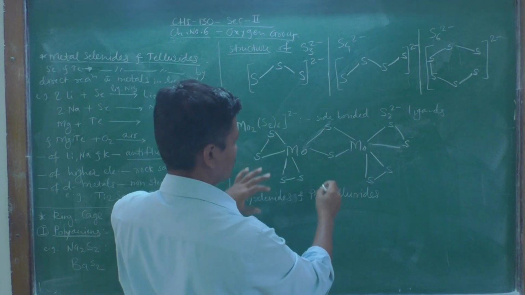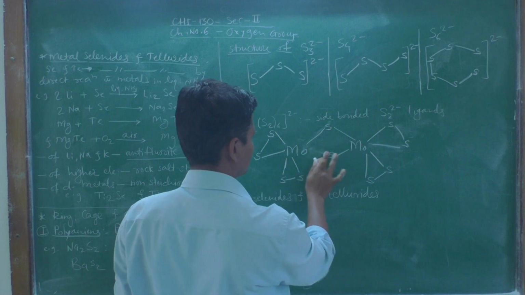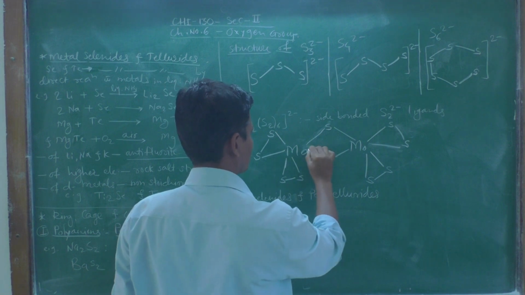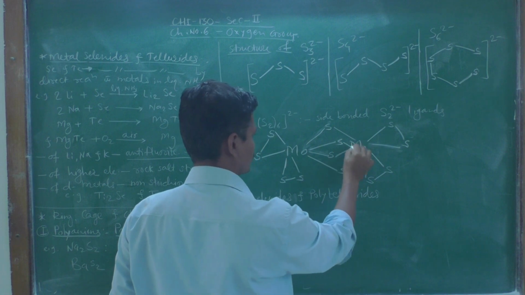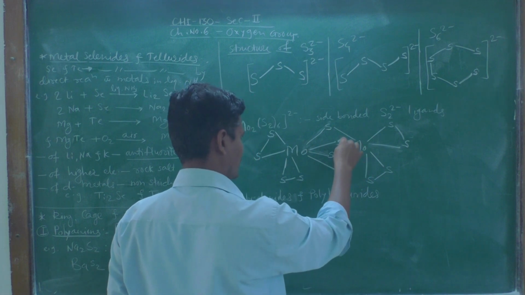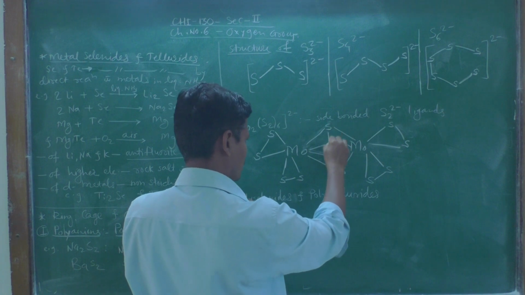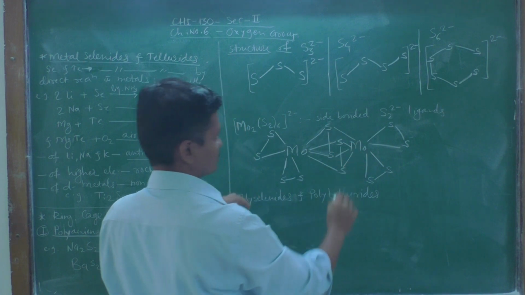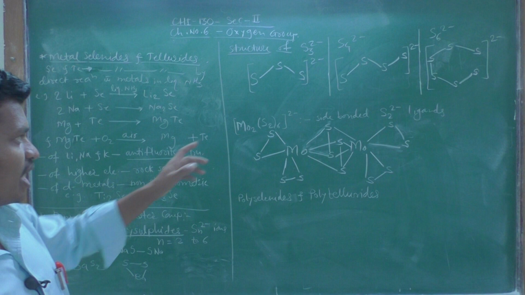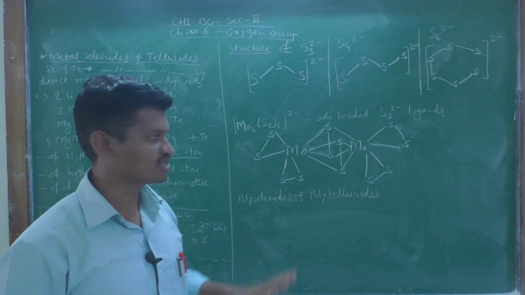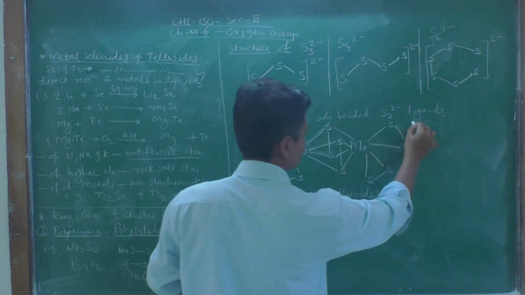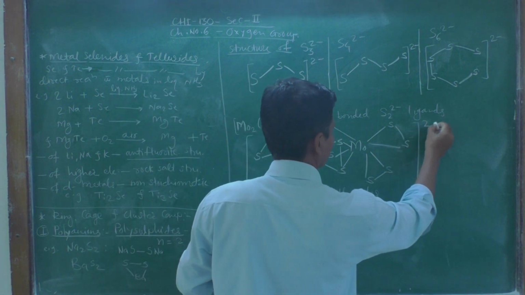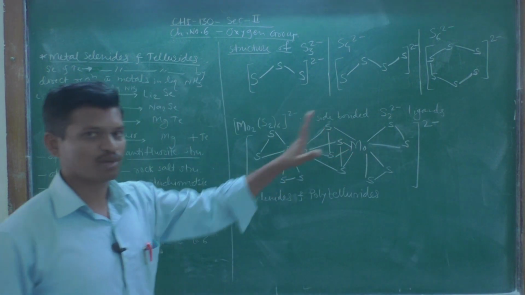This is one bridge and the second bridge is like this, S to this molybdenum, and there is bonding between these 2 sulfur and these 2 sulfur also. So, this is the structure of Mo2(S2)6 2 minus. This is an anionic complex and the resultant negative charge on it is 2 minus.